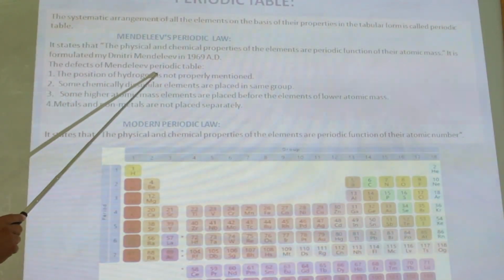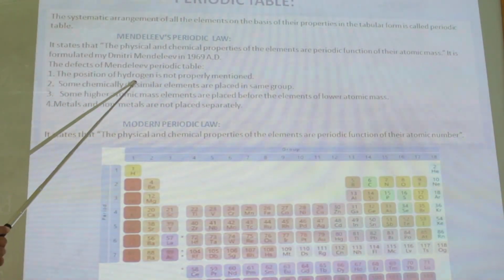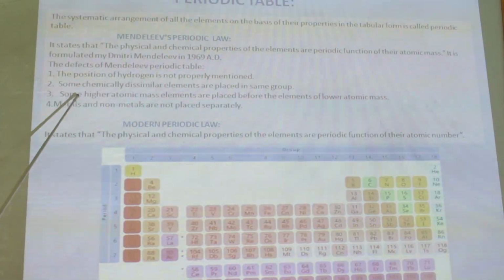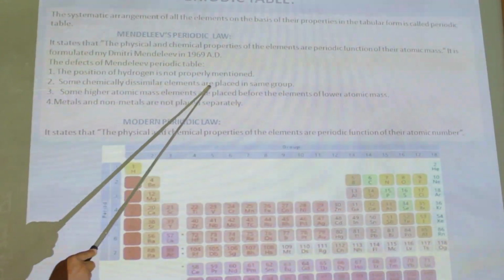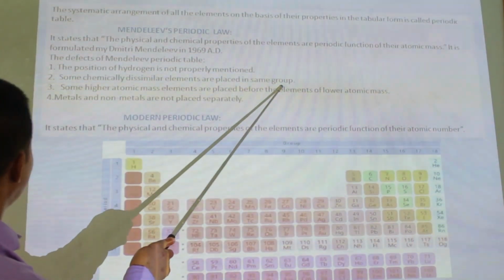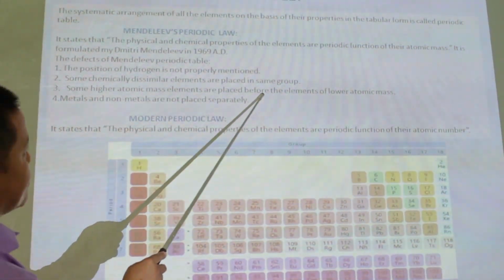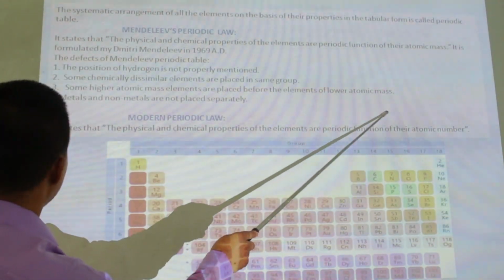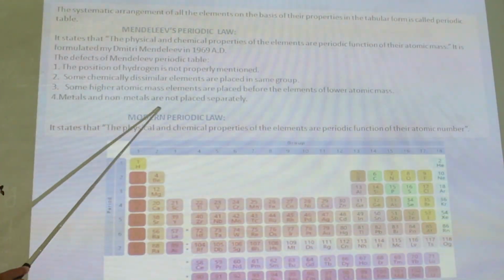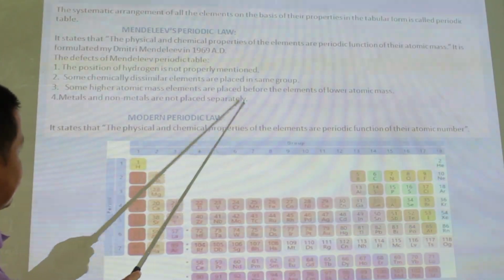The defects of Mendeleev's periodic table: the position of hydrogen is not properly arranged. Some chemically dissimilar elements are placed in the same groups. Some elements of higher atomic mass are placed before elements of lower atomic mass. Metals and non-metals are not placed separately.